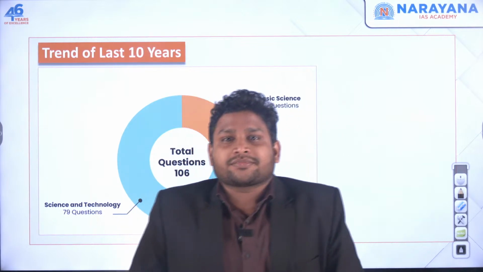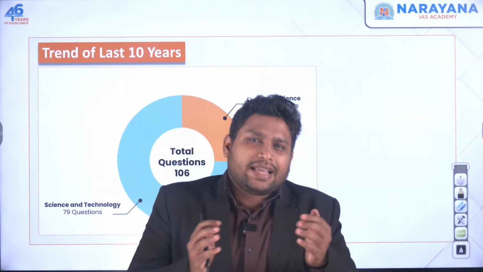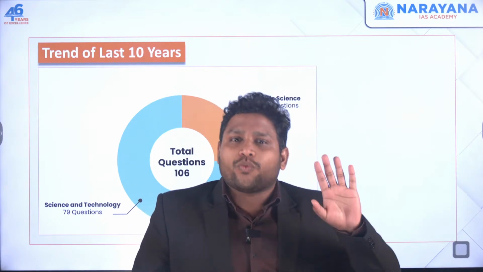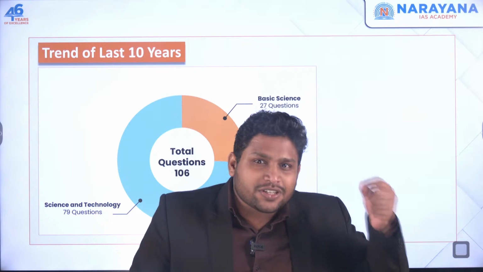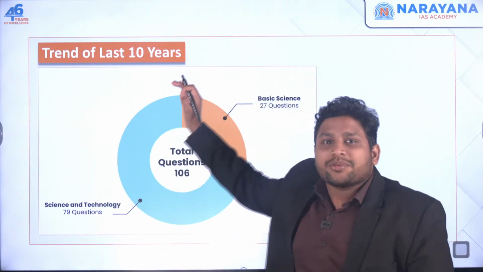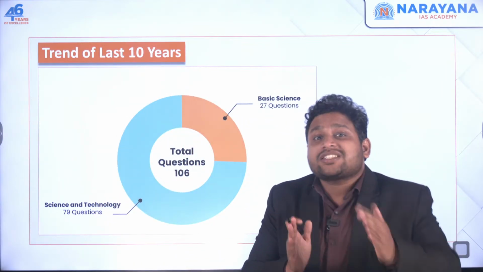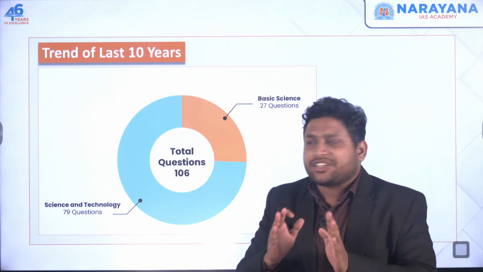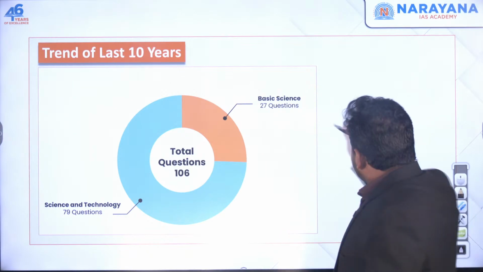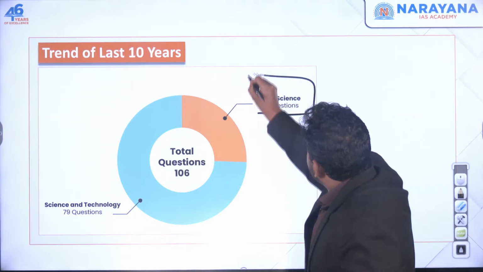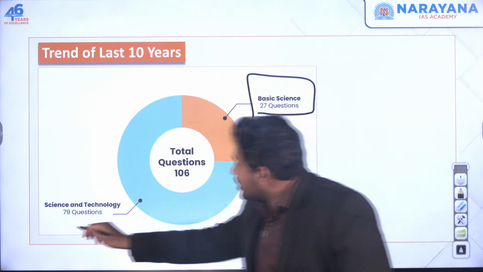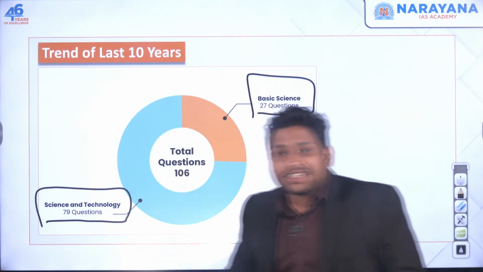Now, before we start, let's look at the trend. After the trend, I'll directly start with the current affairs topics. First of all, see the trend from the science and technology portion from the last 10 years of prelims questions. If you see all the papers from the last 10 years, we have observed there are 27 questions from the basic science portion and 79 questions from the science and technology portion.